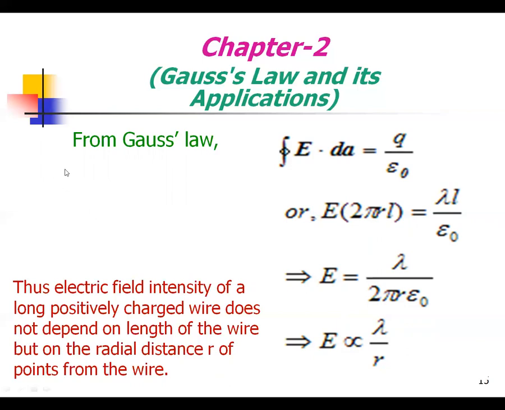Thus, the electric field intensity of the long positive charged wire does not depend on the length of the wire, but on the radial distance r from the wire. So this is the equation of electric field due to a single line charge.